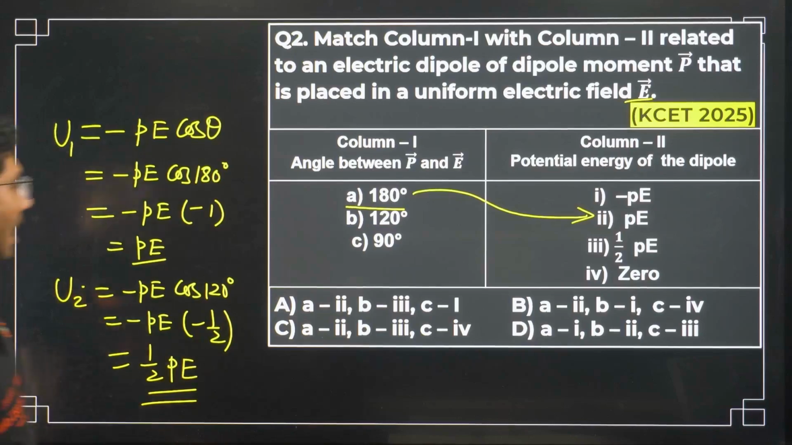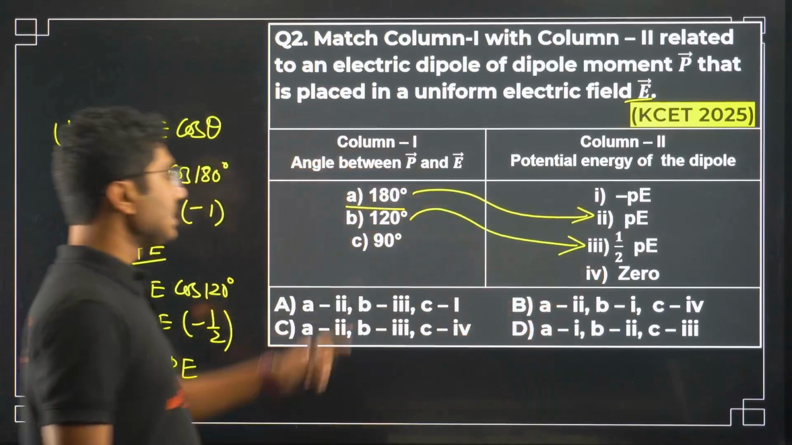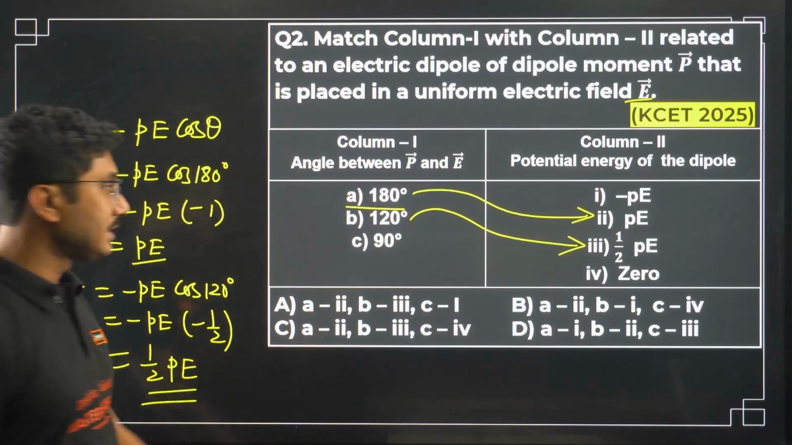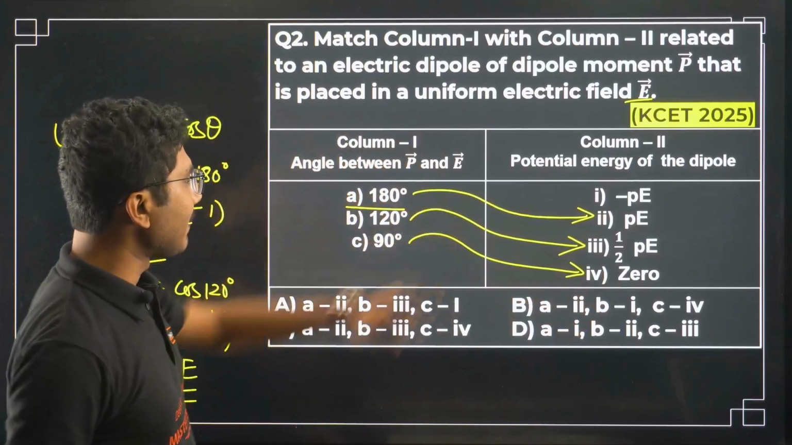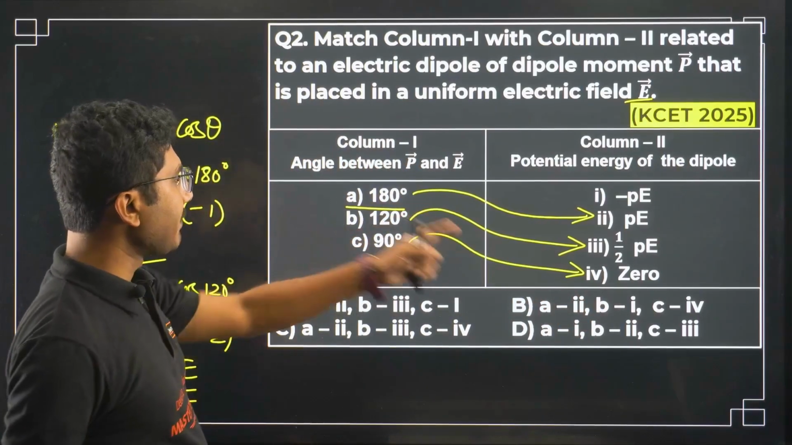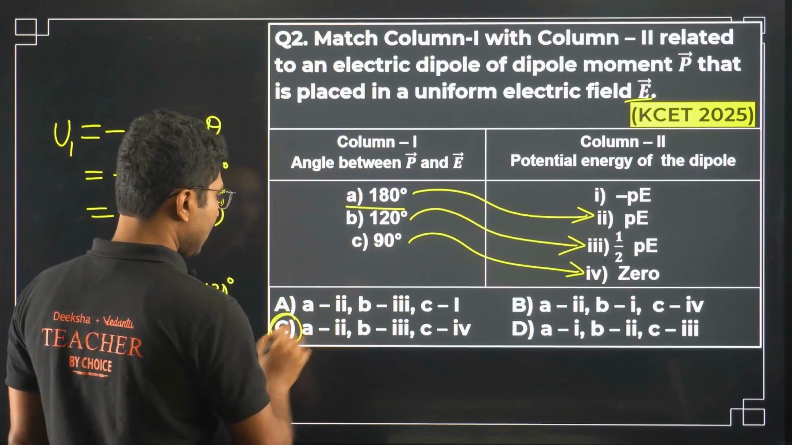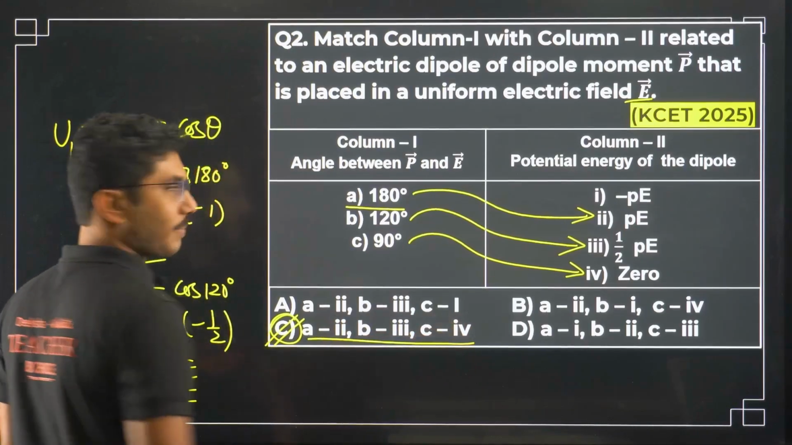So U2 is half PE, and obviously at 90 degrees the potential energy PE cos theta is 0, since cos 90 is 0. So this is simple matching. A is matching with 2, B is matching with 3, C is matching with 4, so option C is the correct answer in this case, 2, 3, 4.